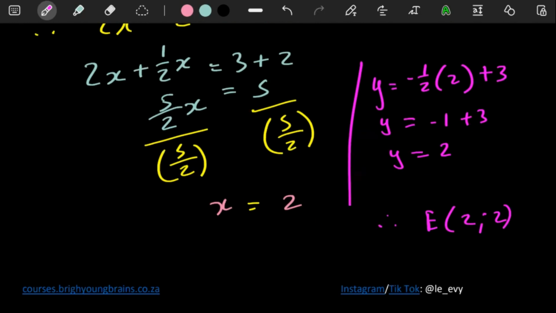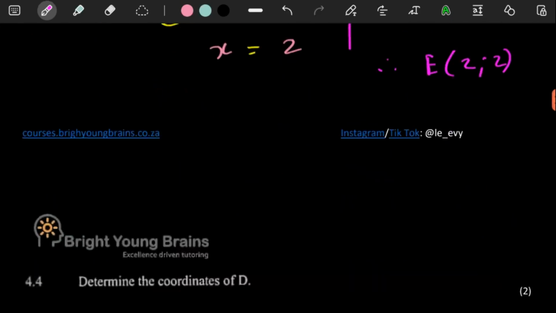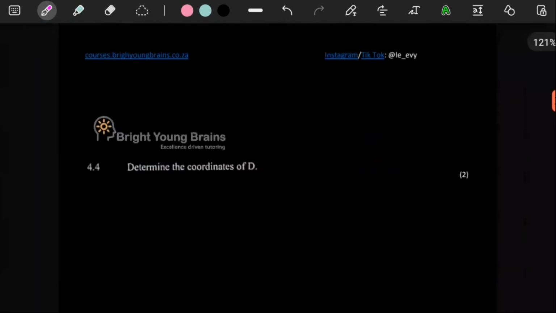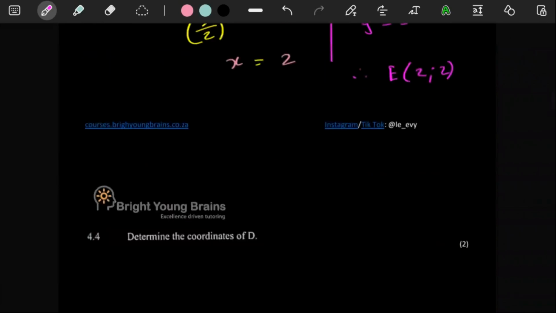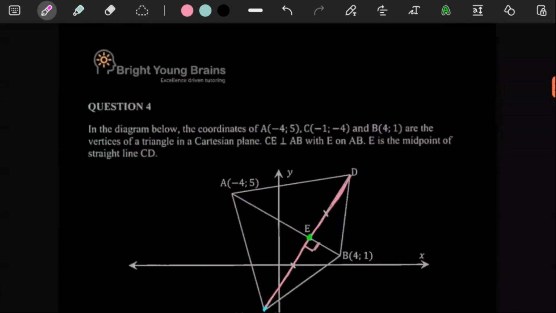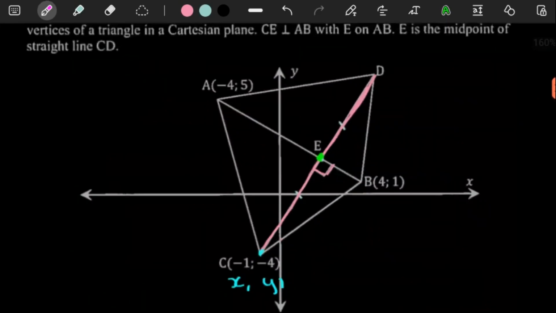Seems like everything is still in order. So with the next question, right, what are they asking us to do? They're asking us for 4.4 for 2 marks. They say determine the coordinates of D. Where is D? D is a point all the way up there. So D is going to be quite easy.